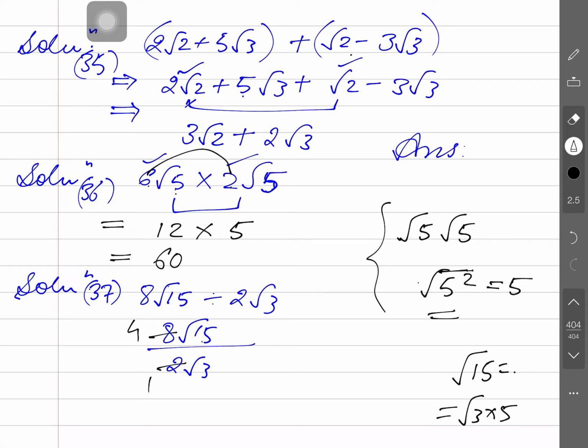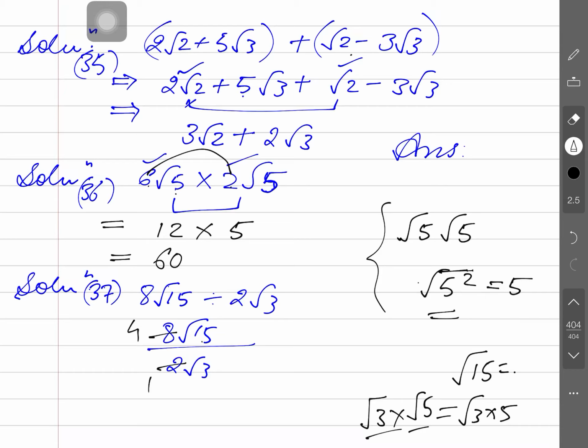So it can be split into the two prime numbers 3 and 5, and further root 3 into root 5. So you just have to know the irrational factors: 15 could have two irrational factors, root 3 and root 5.